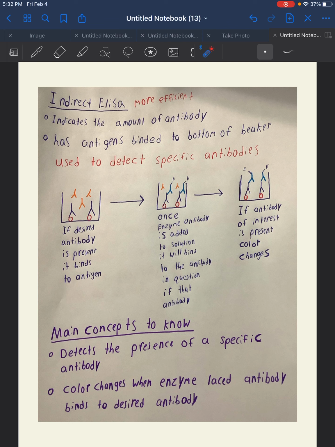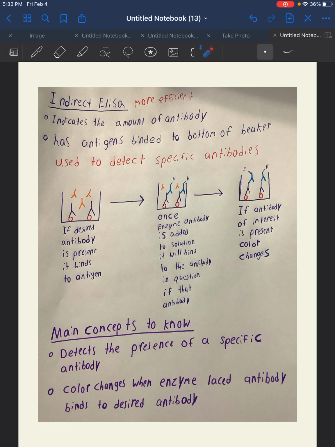However, to test whether our antibody is actually present in the solution, we can add antibodies that are laced with a specific enzyme. Now, these antibodies that are laced with a specific enzyme will bind to the antibody that actually bound to our antigen. Once this occurs, a change in coloration happens, and if we can visualize this change in coloration, we know that our antibody is present in the solution, and then we can go on to isolate it.